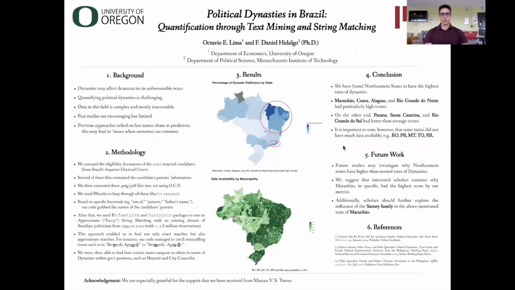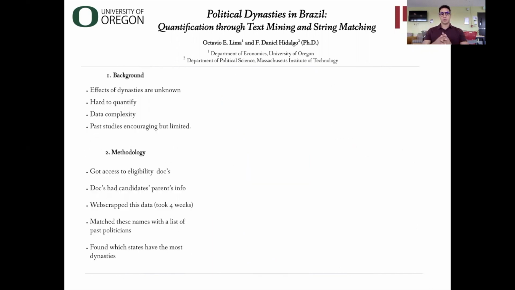We're trying to quantify political dynasties in Brazil. Here, I'm going to show you a very brief summary of what we have been able to do so far. So here's a quick background. The effects of dynasties are very unknown. It's very hard to quantify. The data around it is very complex, and past studies are very encouraging, but they're very limited precisely because it's so hard to get the data.